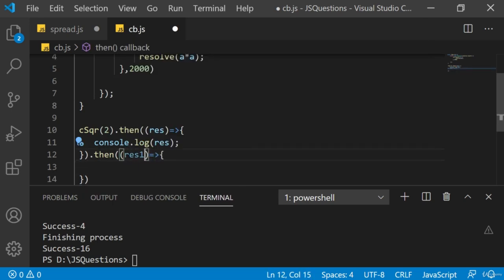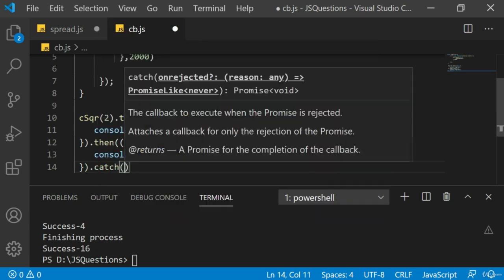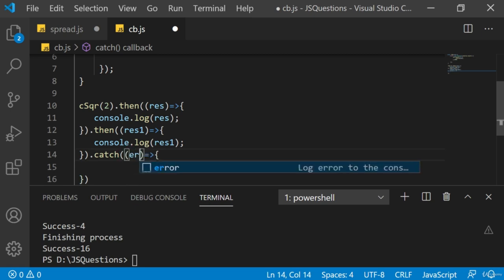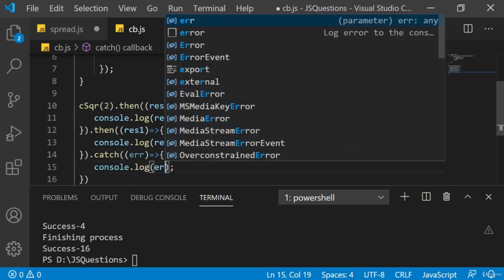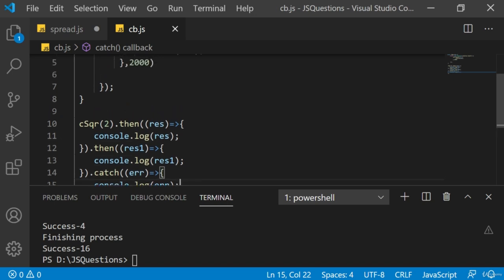So I'll get a result 1 here. Let's say console log, and I want to display the result 1 here. And at the end, I have the catch, which will just display the error if there is any. So I'll say error and console log error. That's it. This is a proper way of chaining the promise. The earlier syntax was very complicated, but this one is not.